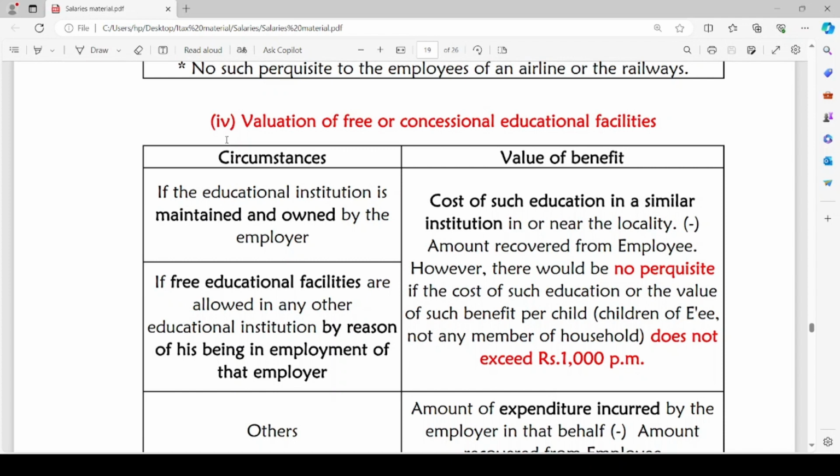In these two cases, the value of perquisite will be the cost of such education in a similar institution in or near the locality minus the amount recovered from the employee. However, there would be no perquisite if the cost of such education or value of such benefit per child does not exceed ₹1,000 per month. It should be children of the employee only and not any other member of the household for whom such educational facilities are provided. And it will not be treated as a taxable perquisite if such benefit does not exceed ₹1,000 per month per child.